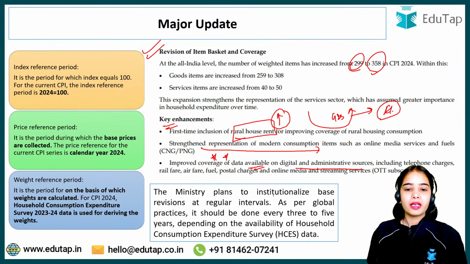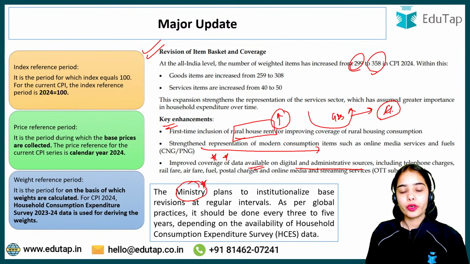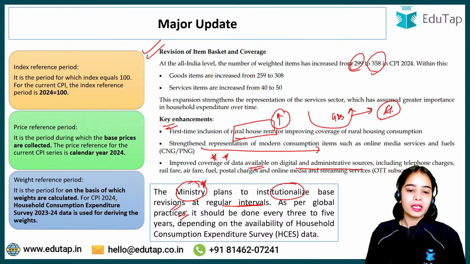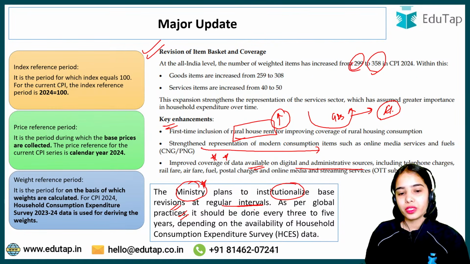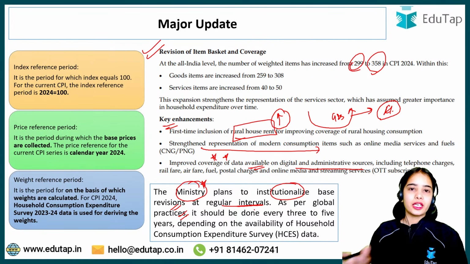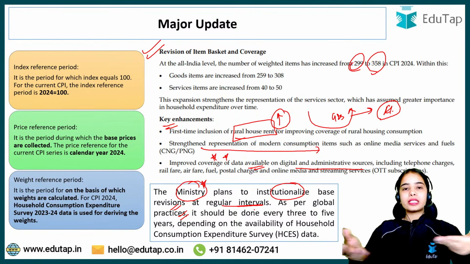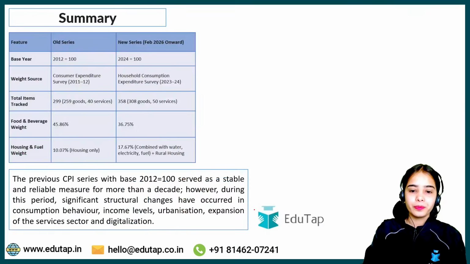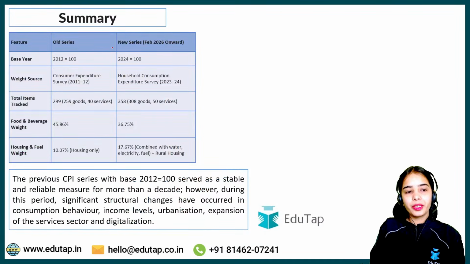The Ministry of Statistics and Programme Implementation plans to institutionalize base revisions at regular intervals. As per global practices, it should be done every 3 to 5 years, so that we have a more recent reference point against which we can compare other years.